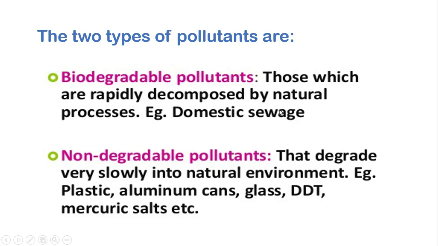It means they can be broken down by the environment, by bacteria or microorganisms. But if the pollutant cannot be broken down, or breaks down very slowly in the environment by microorganisms, we call it non-degradable pollutant. It can be plastic, aluminum cans, glass, DDT, mercury salt, etc. Okay, so there are 2 types of pollutant.